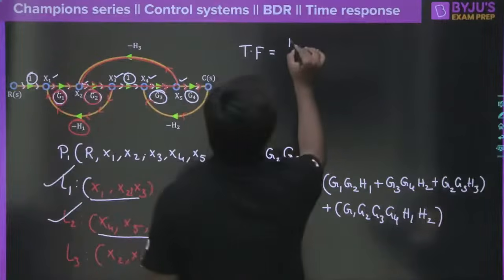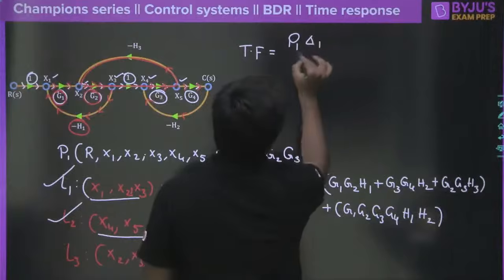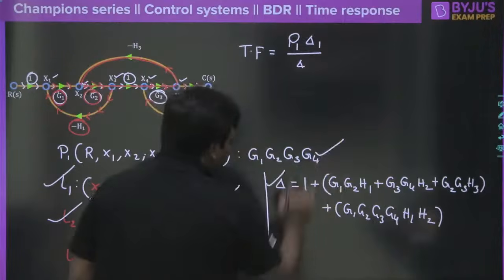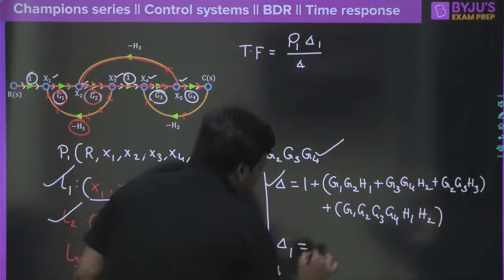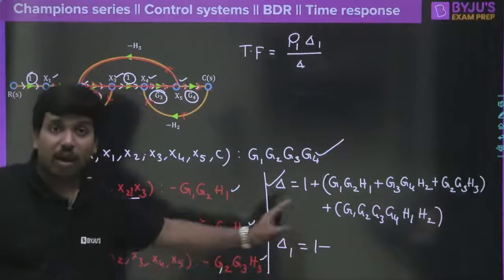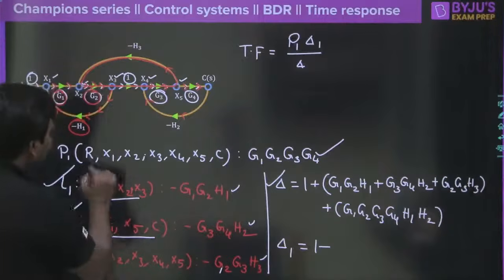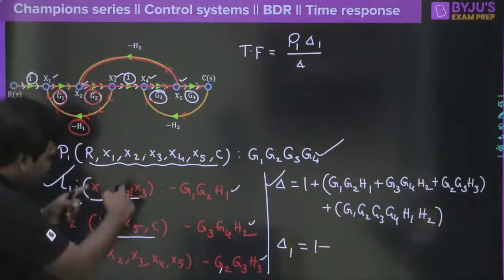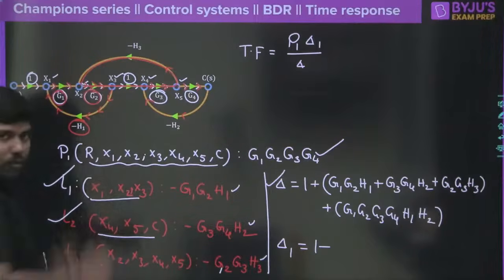So what would be your transfer function now? P1 delta 1 divided by delta. P1 is known to you, delta is known to you. What is delta 1 now? Delta 1 is 1 minus individual loop gains which are not touching forward path 1. The forward path has all these nodes, so there is no loop without touching them.